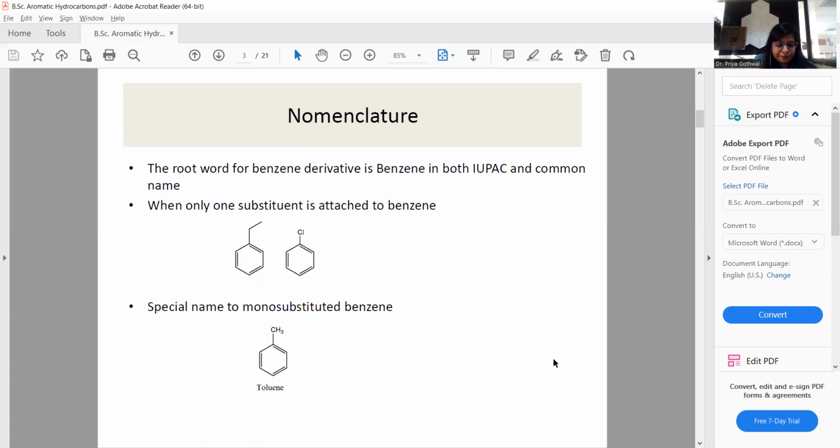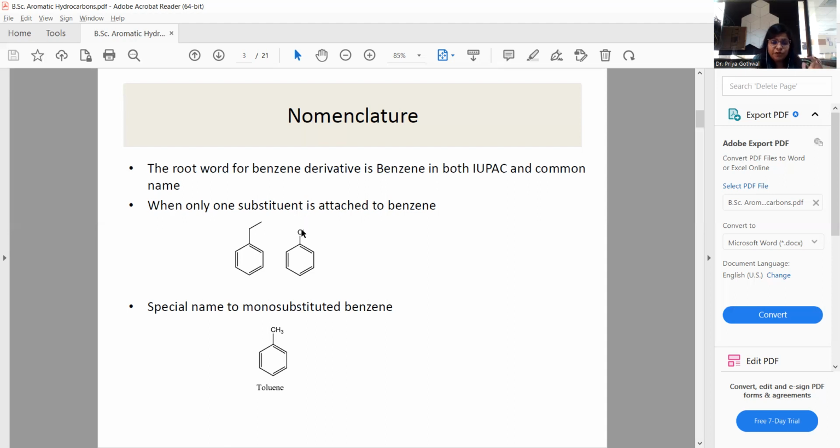First of all, the root word for benzene derivatives is benzene in both IUPAC and common names. If only one substituent is attached to benzene, like the ethyl group, it is known as ethyl benzene.